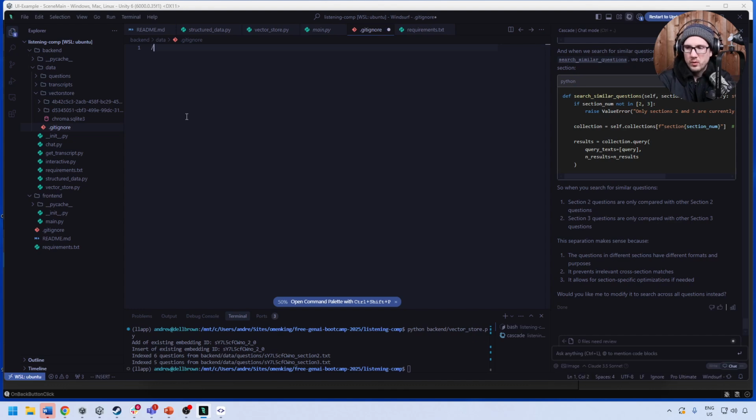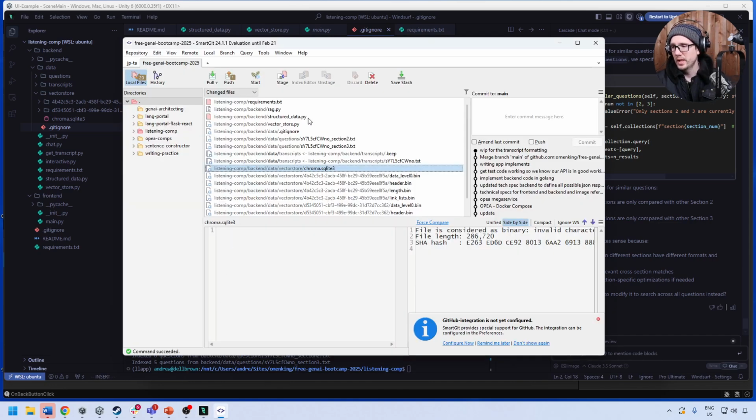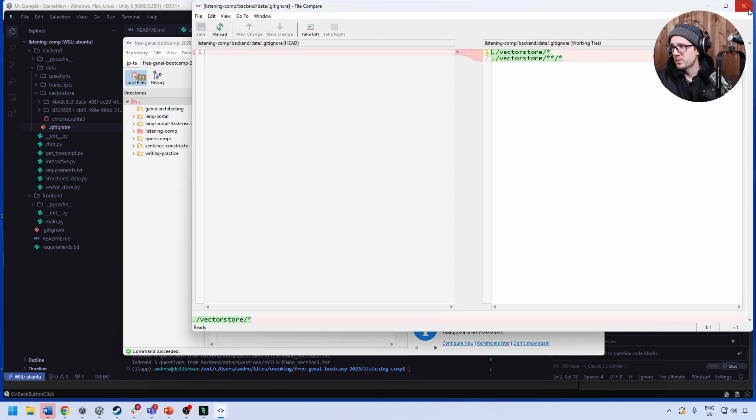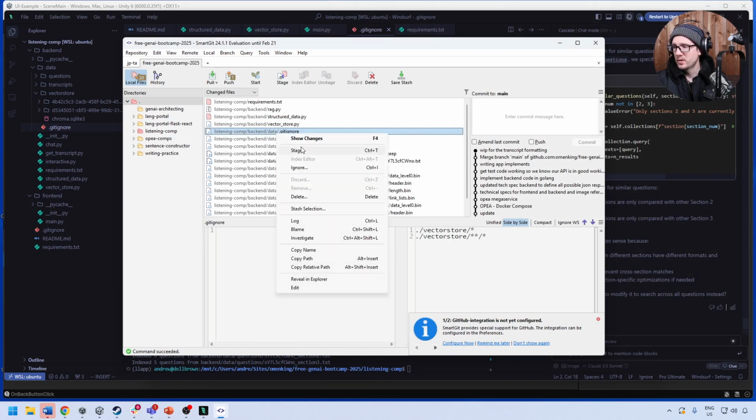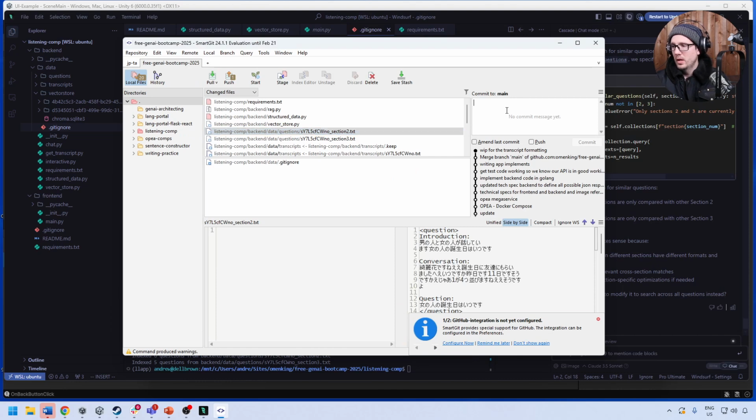I want to ignore the vector store data here. And I'm going to go 2 levels in here so that it ignores that as well, because that's going to be too much for us if we have to commit that. I'm just going to commit this one individually right now. So I'm just going to say stage, add ignore.